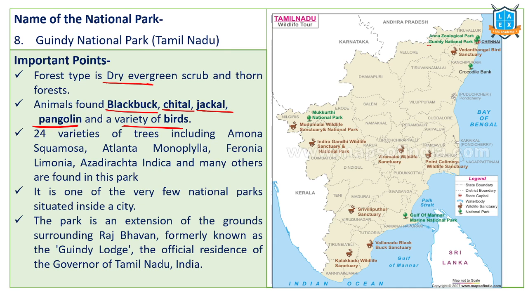If you observe the location of this Guindy National Park, it is very near to Chennai. There are 24 types of plant species over here. It is one of the very few national parks situated inside a city, because this is situated inside the major city of Chennai, this is very significant.